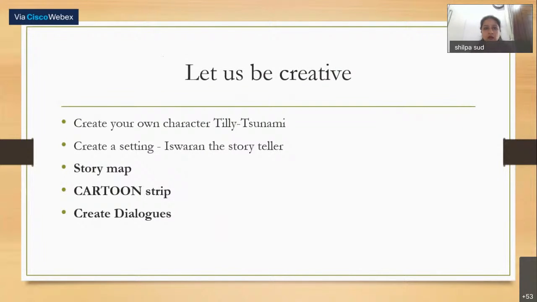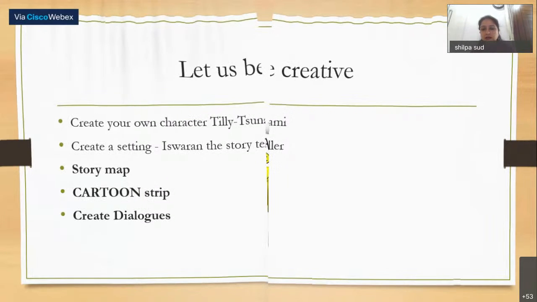We can also be creative, and you can give them examples like create your own character. Tilly in Tsunami, this character is not properly explained, so you can ask students to create this character Tilly from the Tsunami. Create a setting, Ishwaran the storyteller, so ask them to create the settings. What will the settings be all about? Story maps can be asked, students can be asked to create story maps. Cartoon strip, Aditi ma'am explained how to create cartoons. So cartoon strips can be created from the story. They can be asked to create dialogues. So such different activities can also be taken.